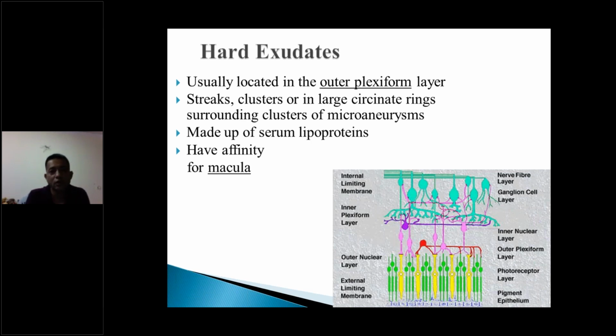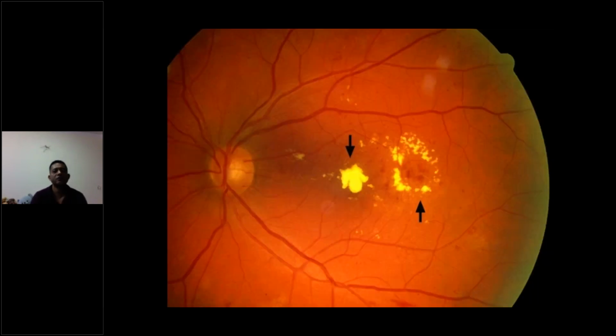So usually these hemorrhages occur in the outer plexiform layer. If you see the anatomy of the retina, you have vessels in the superficial layer or the outer plexiform layer. So these are the areas, either you have hemorrhage over there or in the deeper layers, depending. And many a times there is affinity in the macula also. That's why this patient develops macular edema. So these are all leakages from the aneurysm.